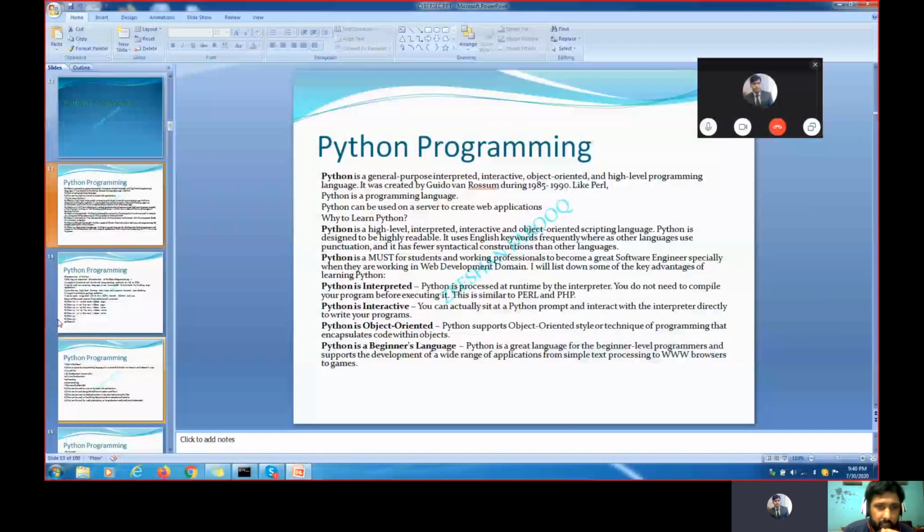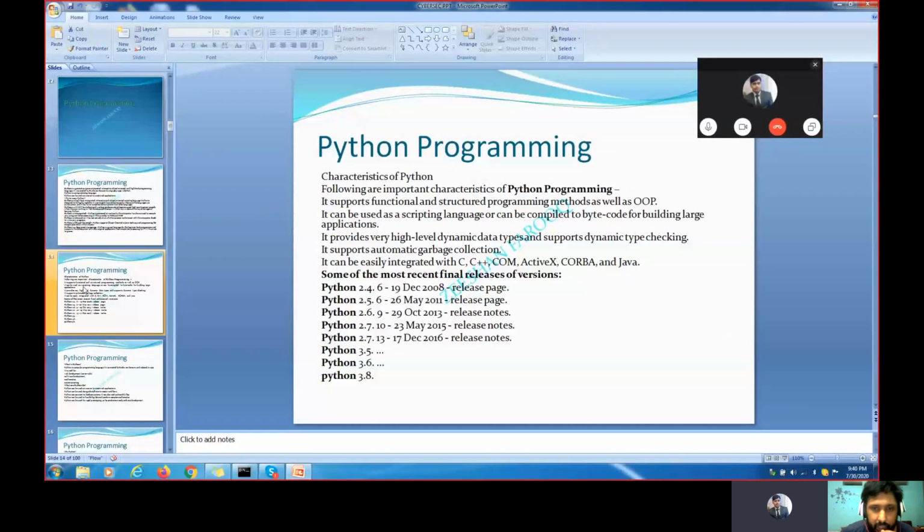Okay. So basically, what are the main characteristics of Python? See, the characteristics of Python is that Python can run on any operating system, either Windows or Linux. And a very good thing is that it can be easily integrated with any programming language. A very big plus point in Python is that the Python language can integrate with any other programming language.